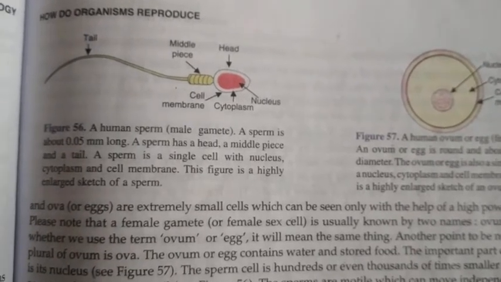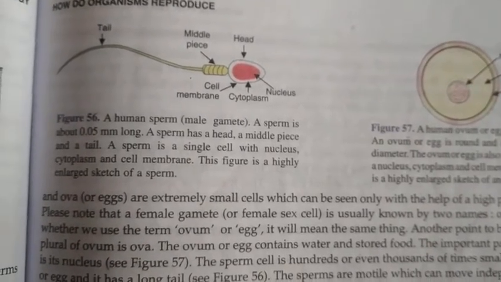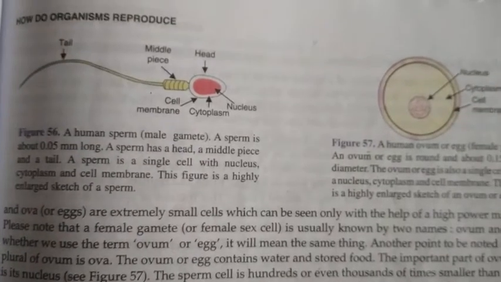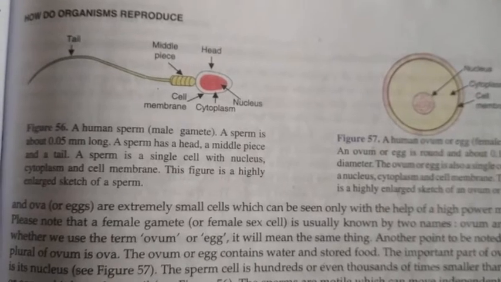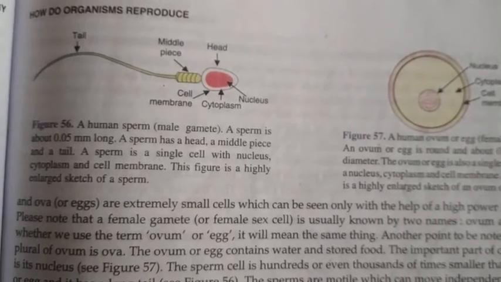Here in the animals we can see that two types of fertilization processes take place.